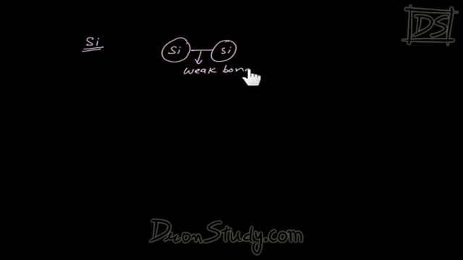Aside from carbon, there are some other elements which also show catenation. For example, silicon. Silicon also shows catenation to some extent, but the size of silicon is larger than carbon. So how much is the strength of this bond? Less. This is a weak bond as compared to the carbon-carbon bond. So the carbon-carbon bond is stronger and the silicon-silicon bond is weaker. That's why the catenation property of silicon is how much as compared to carbon? Less.